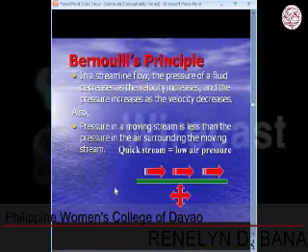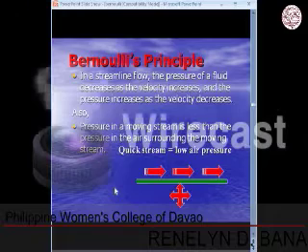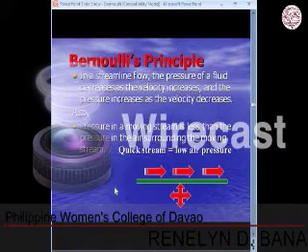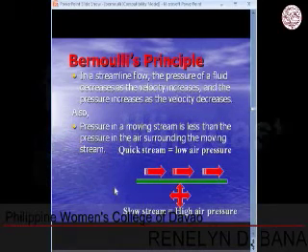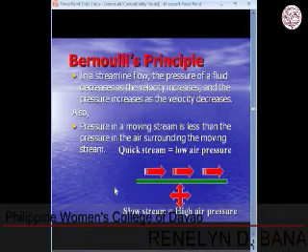On top, due to the many arrows, there is now what we call a quick stream. Thus, it will give us low air pressure. And below the object, we have a slow stream, meaning there is high air pressure.